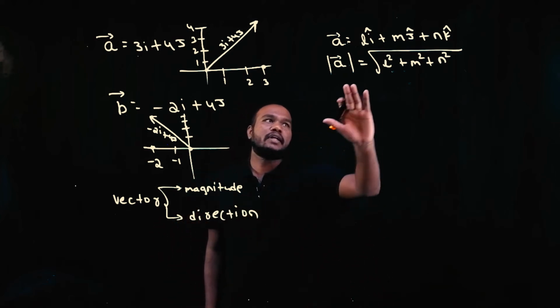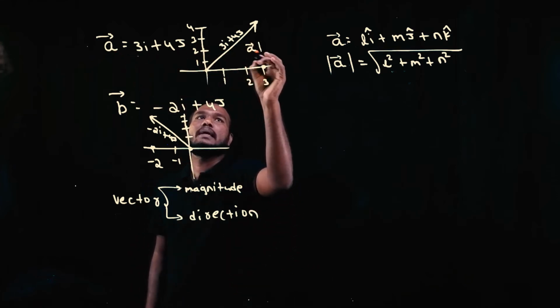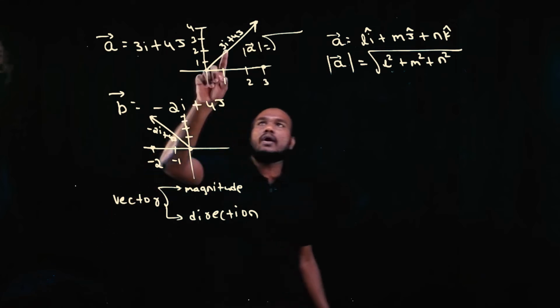ಅರ್ಥ ಆಯ್ತಾ? Do you know how to find the magnitude? So now, can you tell me, this is a vector A. What is the magnitude of A bar? Root of, what is the i coefficient? 3.